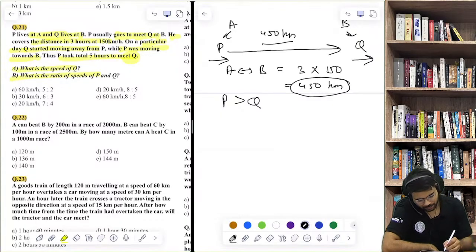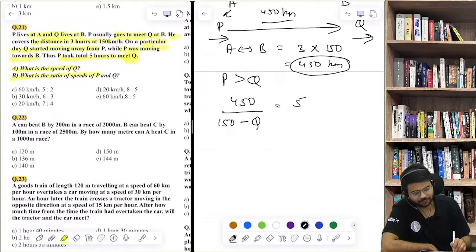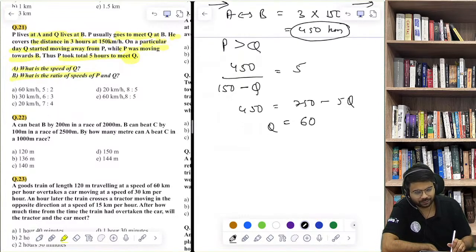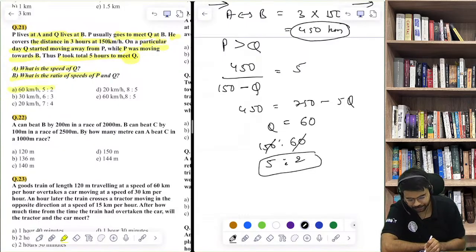Now try to understand, distance is 450. What's their relative speed? I know that the speed of P is 150, but I don't know the speed of Q, and this is taking 5 hours. I can find Q. So 450 is equal to 750 minus 5Q. So the value of Q will come out to be how much? 60. So 60 is the answer of the first part, and the ratio of their speeds, 150 and 60, is 5:2. So yes, option number A is absolutely the correct answer.